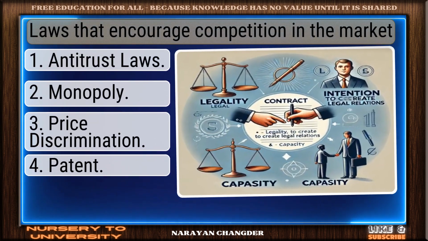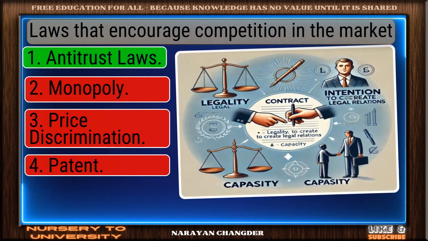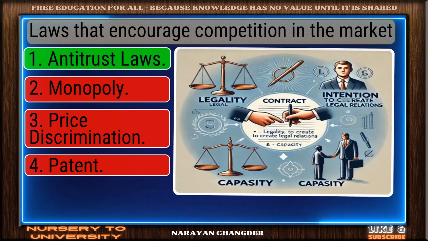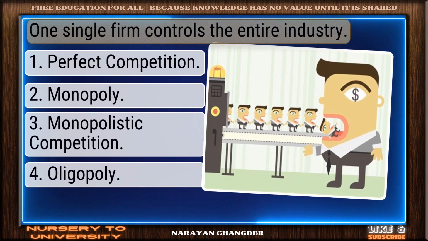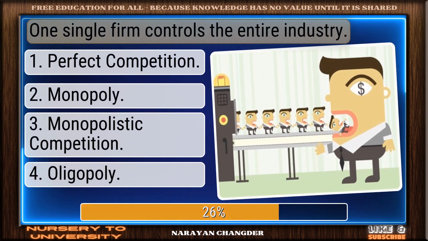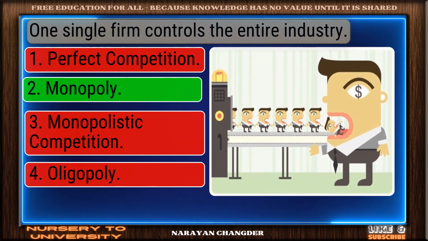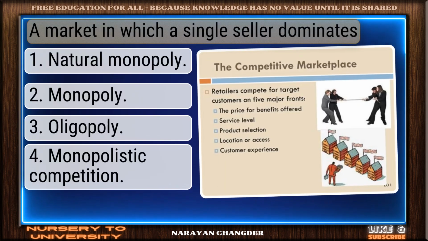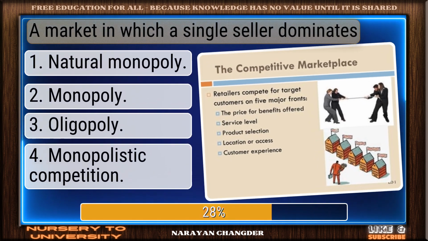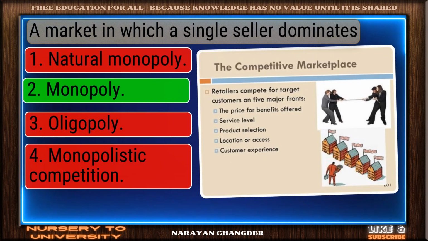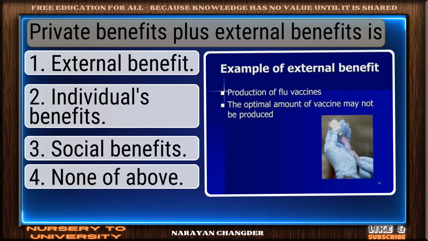Laws that encourage competition in the market? Valid point. Antitrust laws is true. One single firm controls the entire industry. Smart pick. Monopoly is the correct choice. A market in which a single seller dominates. Smart move. Monopoly is an accurate answer.